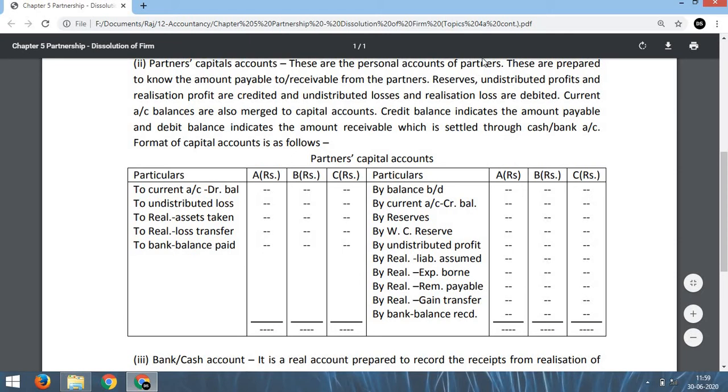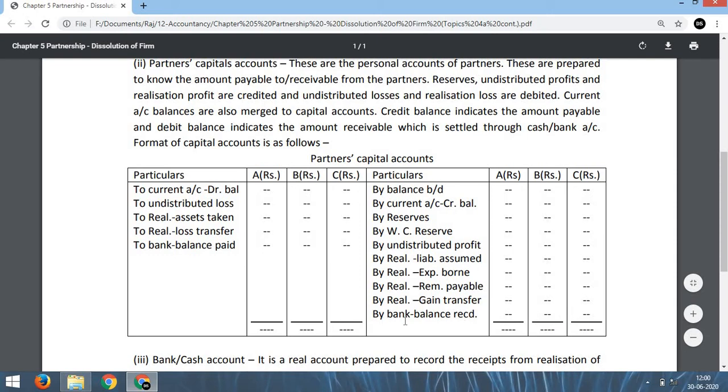It is written here that current account balances are also merged to capital account. Credit balance indicates the amount payable to the partner and debit balance indicates the amount receivable, which is settled through cash bank account. That means this is called credit balance and this is called debit balance.